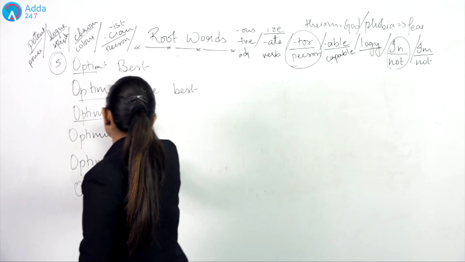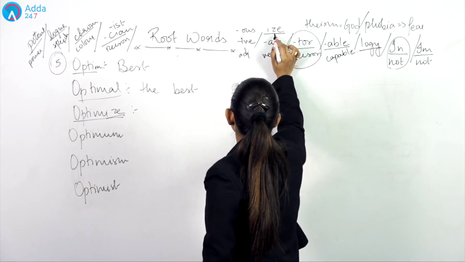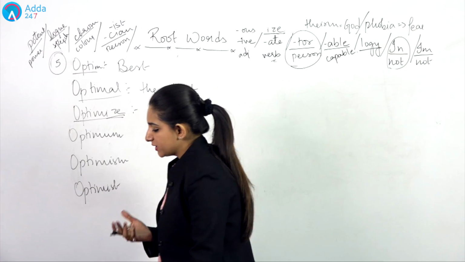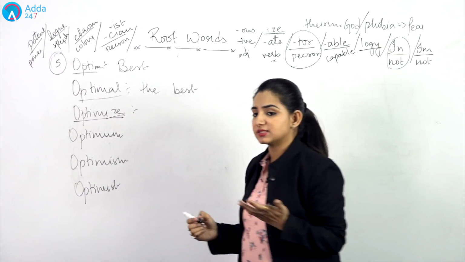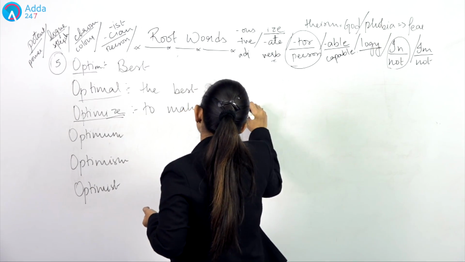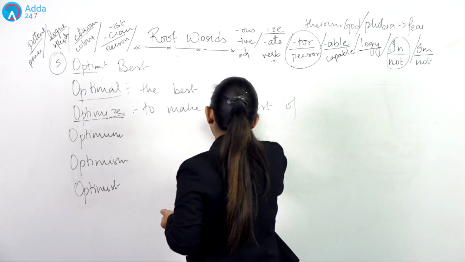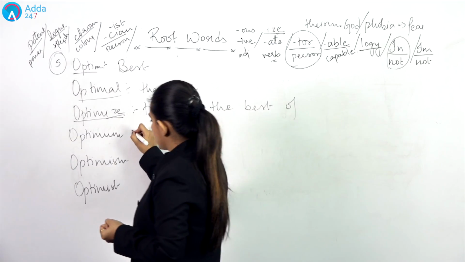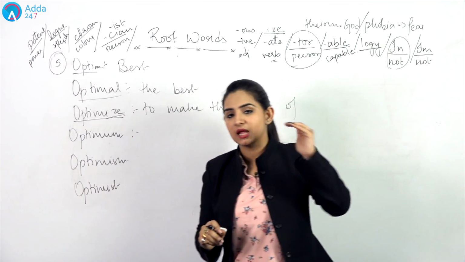Then I say optimize, as I said, I-Z-E. This also defines verb. So optimize, what does this mean? Again, this is a verb, so it means to make the best out of something. Then we have the optimum. Optimum means the best level of something.